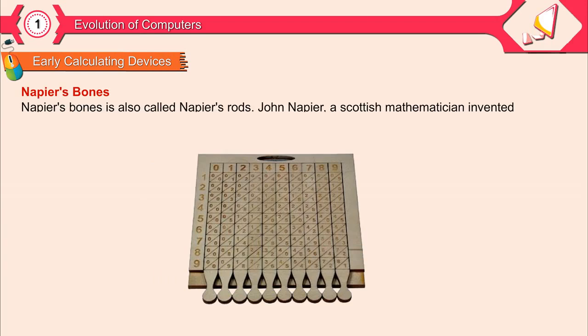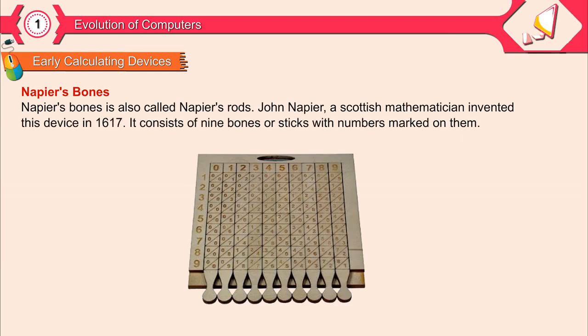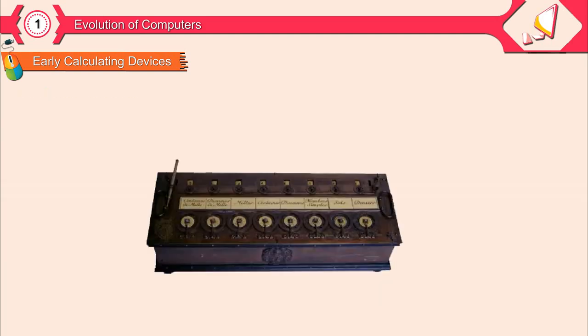Napier's bones. Napier's bones is also called Napier's rods. John Napier, a Scottish mathematician, invented this device in 1617. It consists of 9 bones or sticks with numbers marked on them. This device is used to do multiplication as well.